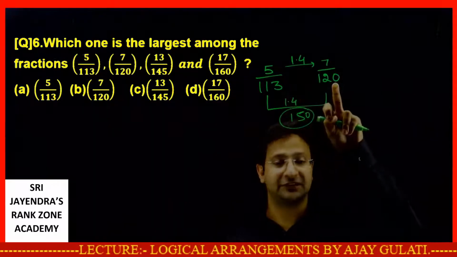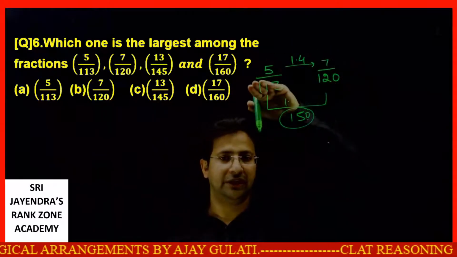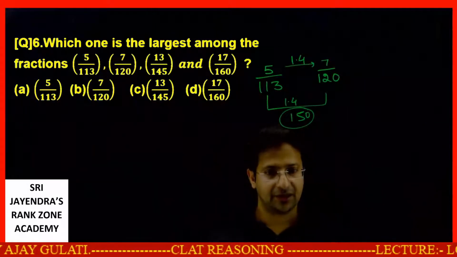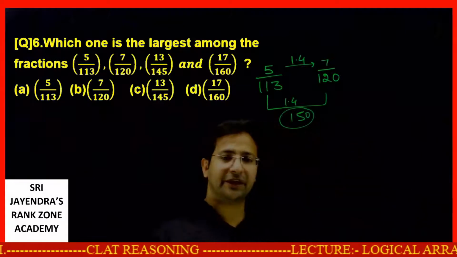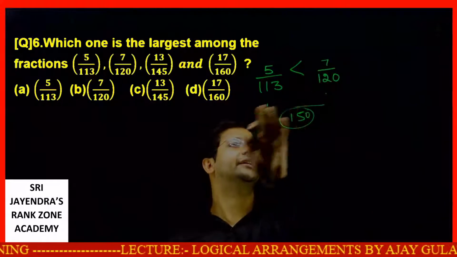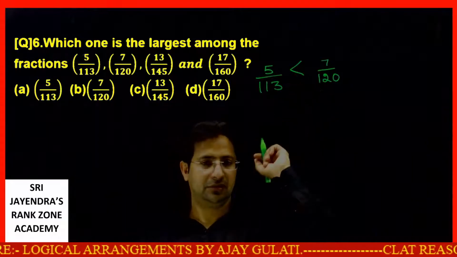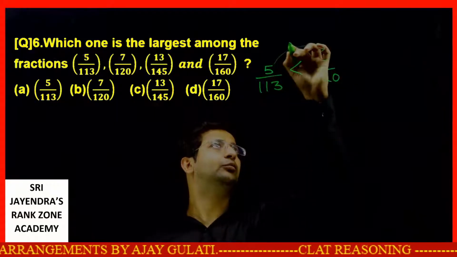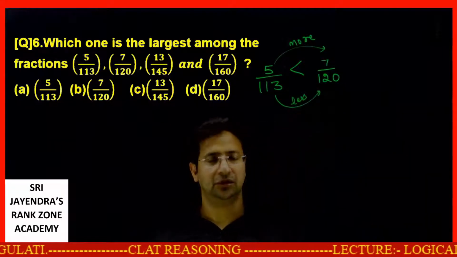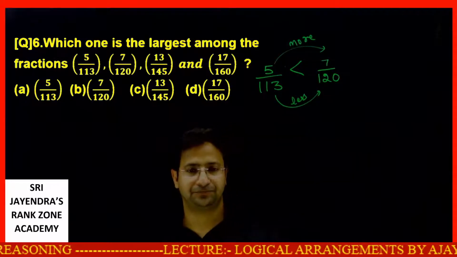Has the denominator become this many times? No. If I move from here to here, the increase in the numerator is more, but the increase in the denominator is very less. So the numerator increases more, the denominator increases less. So that way I can say this is definitely greater than this one. Okay. Should I write again? Getting it? This increase is more, and this increase in percentage terms is less. So that way I can say this is greater. Okay, now let's see the other thing.